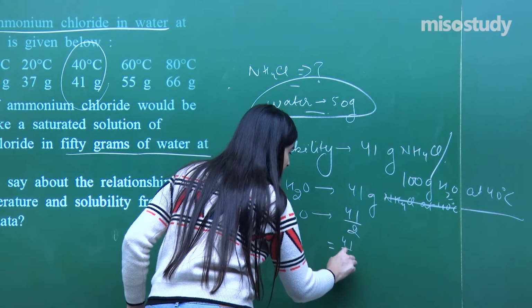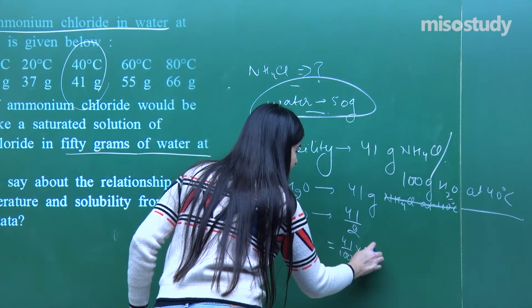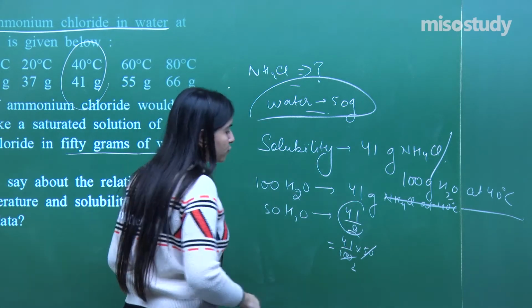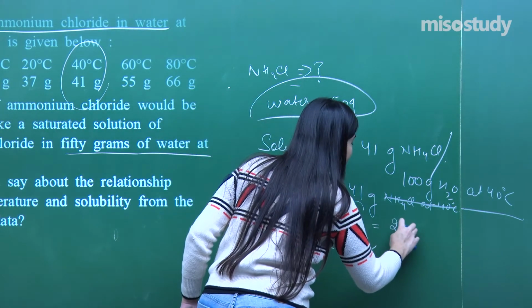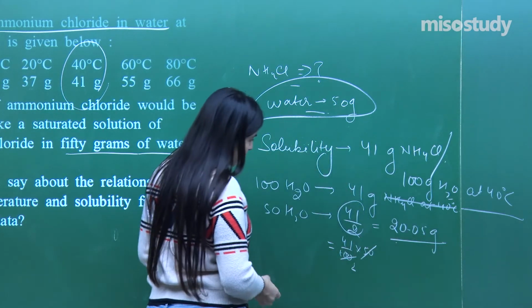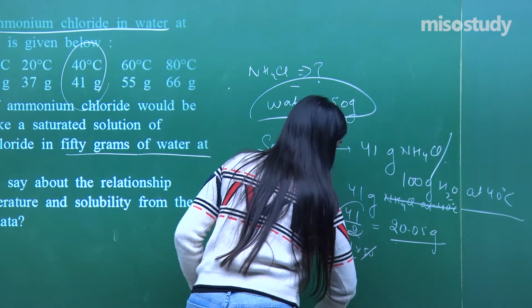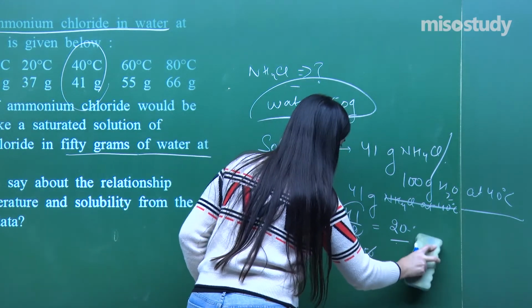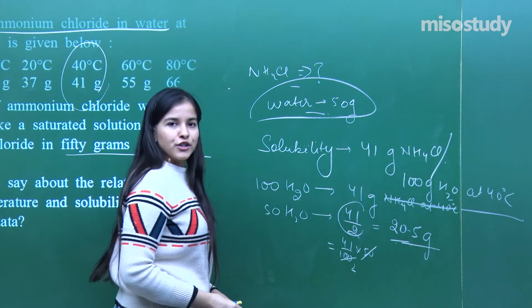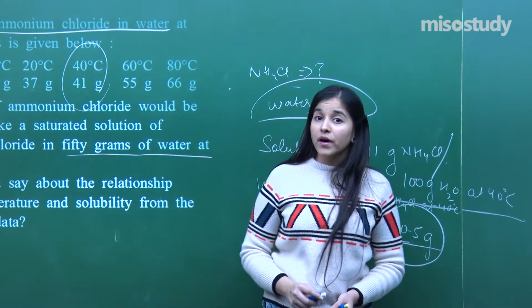See here, 41 divided by 100 into 50. It is 2 only, so it is one and the same thing. I have just divided it by 2. So it is coming out to be 20.5 grams. Not 20 but 20.5. So this much amount of NH4Cl will be required to be dissolved.